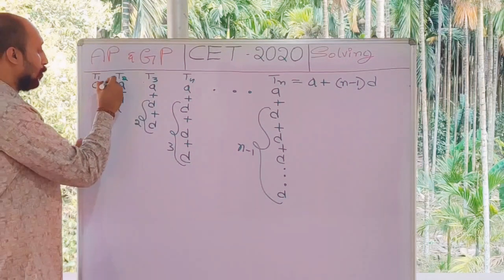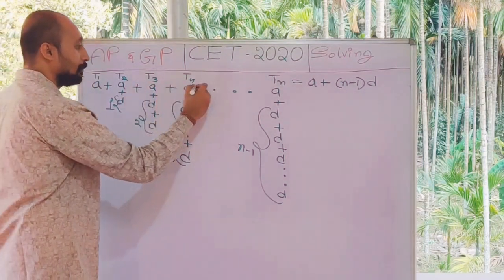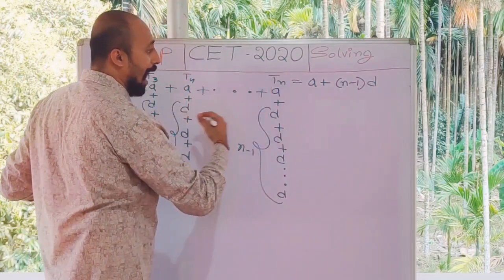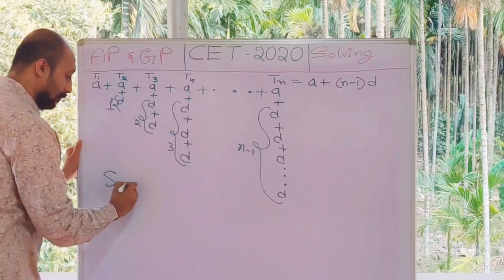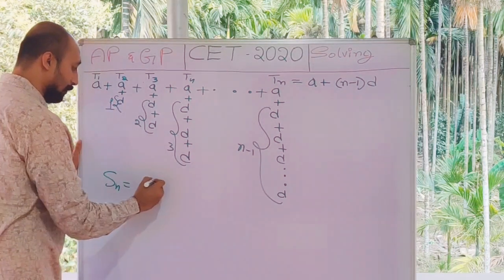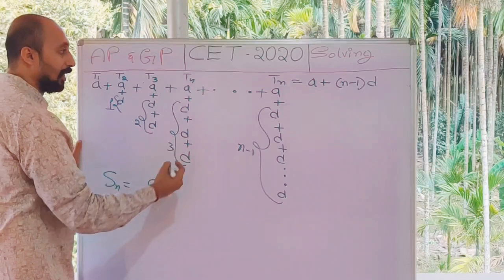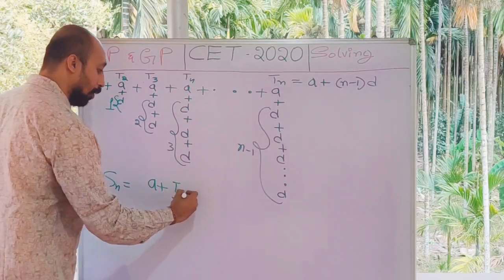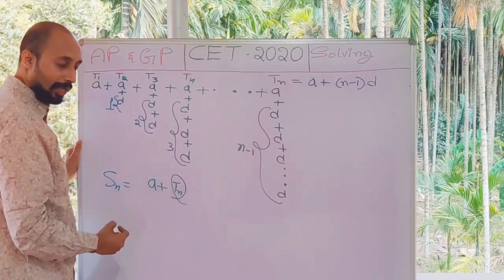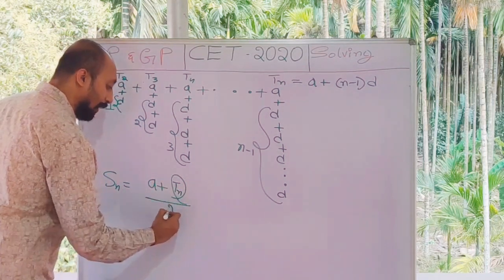Similarly, if I make the series of it, it is a sequence. Series is nothing but I go on adding these terms. So if I add all these terms, it is nothing but Sn. We take the first term A and we take the last term Tn, or sometimes we also call it L. We take that as last term and we divide it by 2.